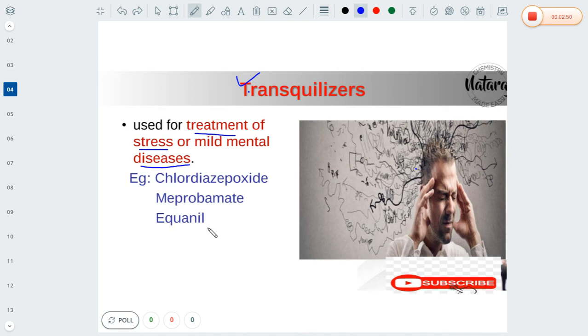Now a number of chemical compounds act as tranquilizers. Those are chlordiazepoxide, this is the first one, the second one is meprobamate, and the third one is equanil. These are the three classes of drugs which act as tranquilizers. Out of the three classes of drugs, the first two, chlordiazepoxide as well as meprobamate, are the most selling drugs in India.